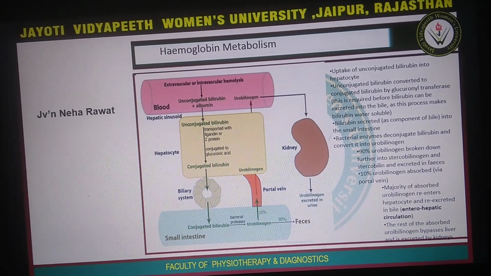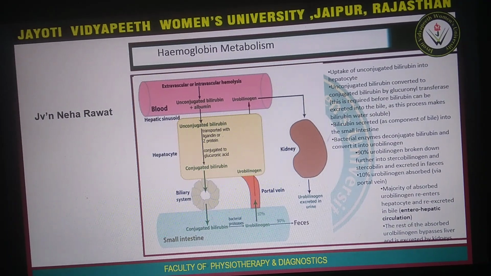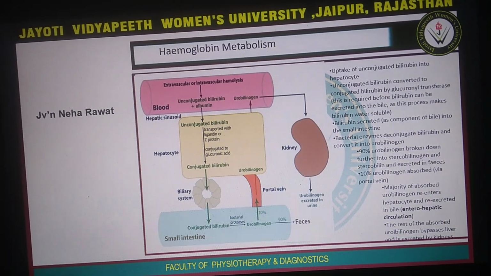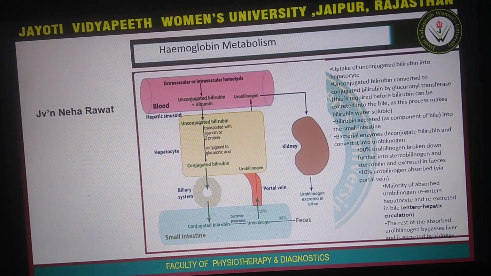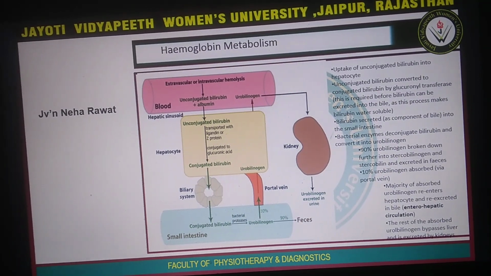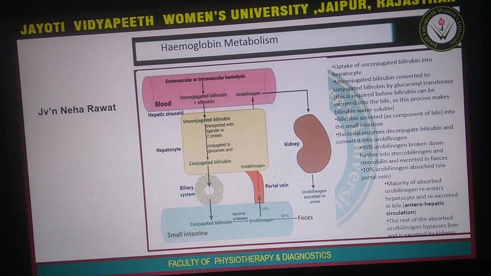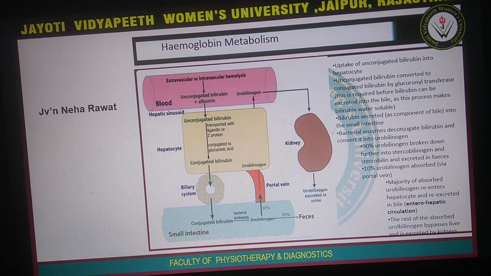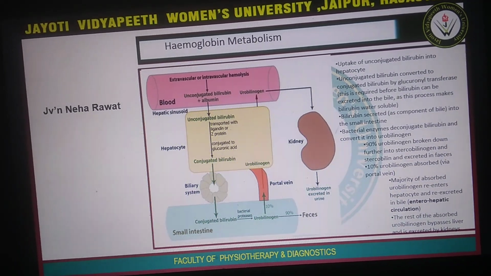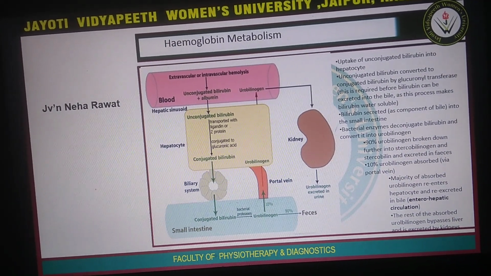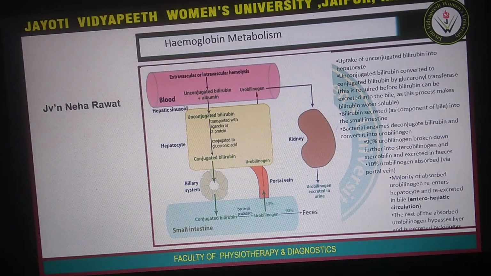Inside the liver cells, unconjugated bilirubin is converted into conjugated bilirubin with the help of glucuronic acid and other proteins. This conjugated bilirubin further transports the bilirubin into the biliary system and the small intestine.